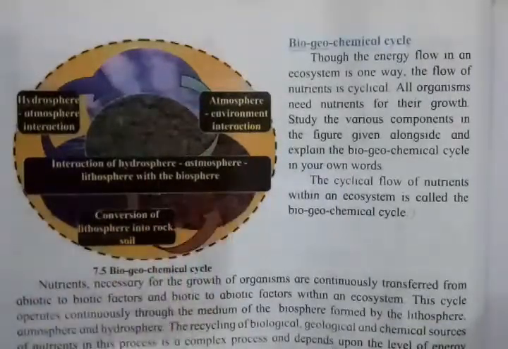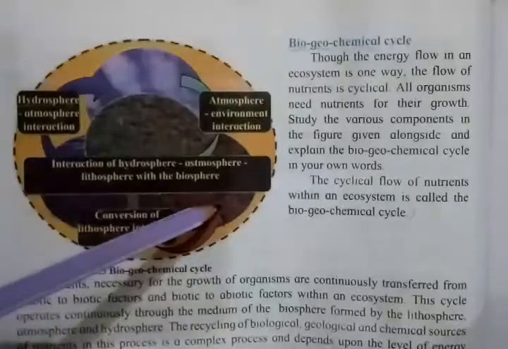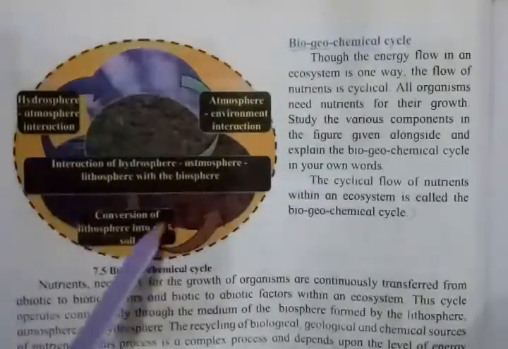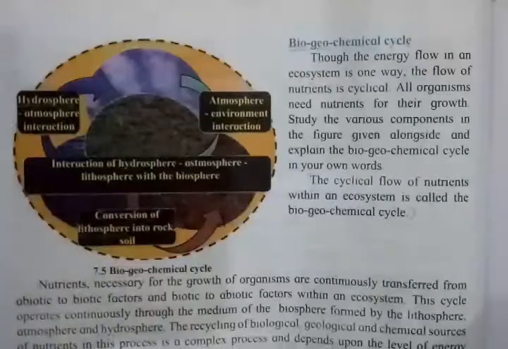As we have now seen, the carbon dioxide which is released by the animals or humans gets mixed into the atmosphere, then again it is used by the plants for preparing their own food. So don't you think that it is a cyclic flow, or it goes on to be in a cycle form? So that's why it is called as biogeochemical cycle.